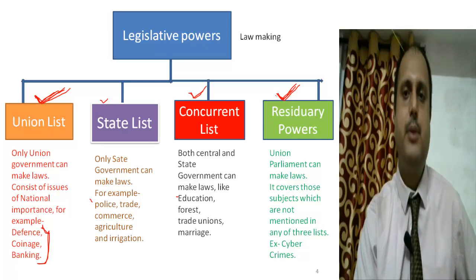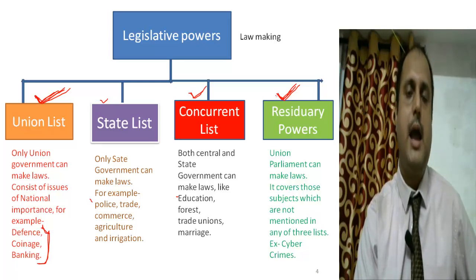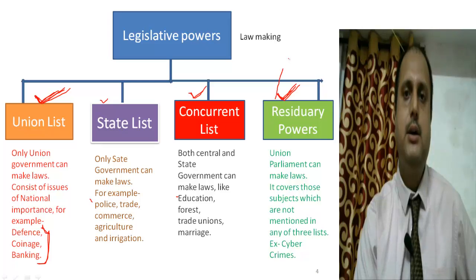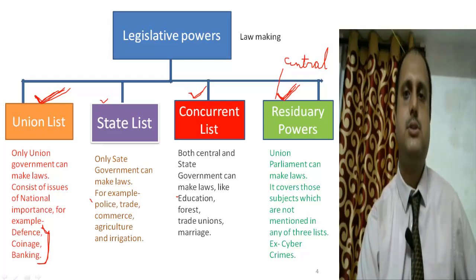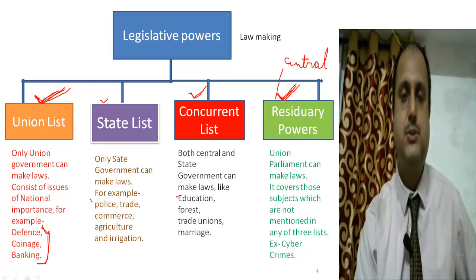The matter of cyber crimes is new and needs great expertise to deal with. So the residuary powers also come under the Union Parliament, the central government. The central government is primarily responsible for making laws and regulations on the subjects which come under the residuary powers.